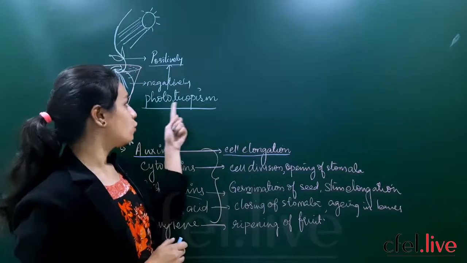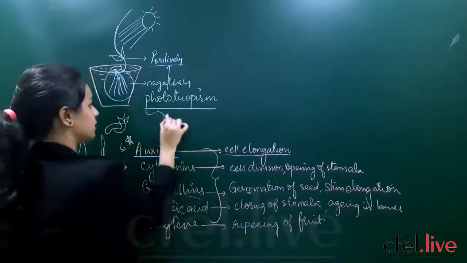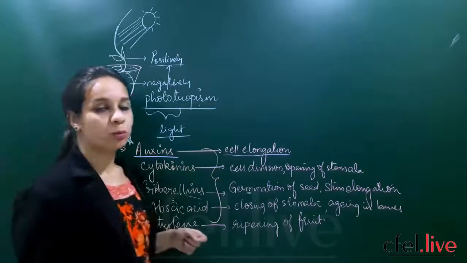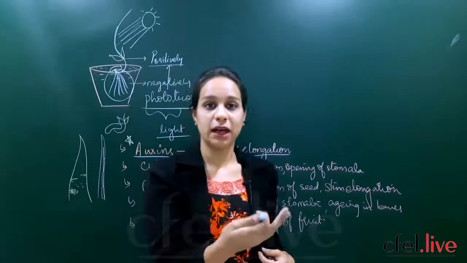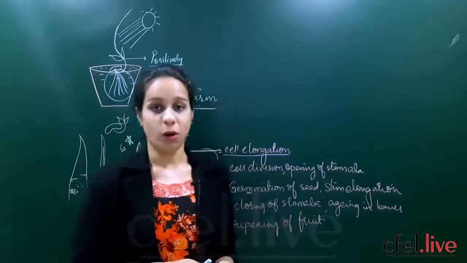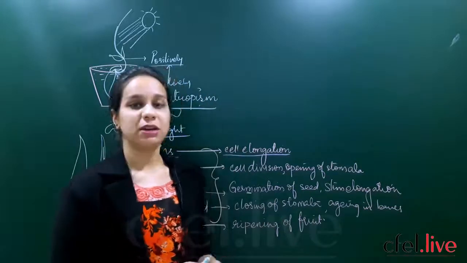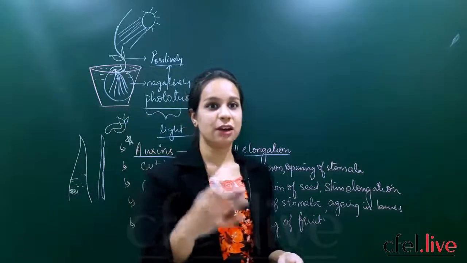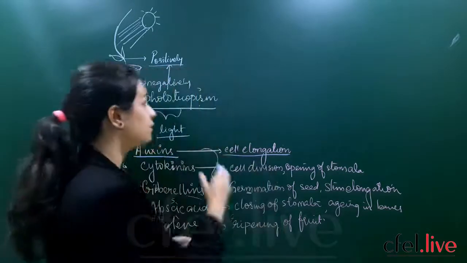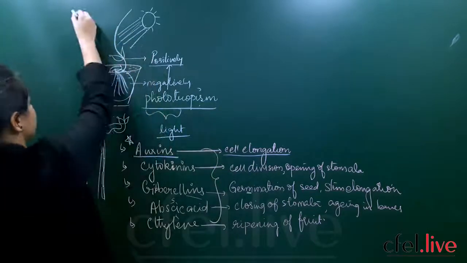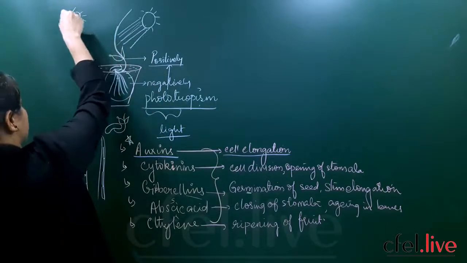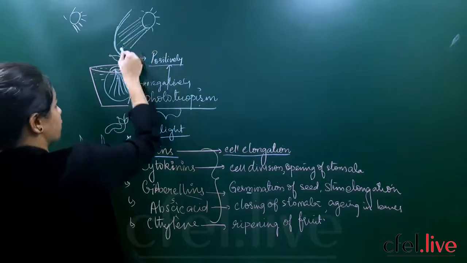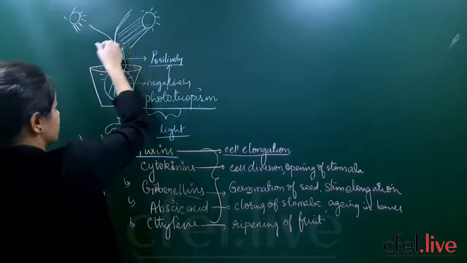So what do you mean by phototropic? Photo is nothing but light. Tropic is nothing but movement of a plant or response of a plant towards the intensity of light. So this is a small experiment we have conducted, and we have seen that whenever the rays are falling on a plant, there will be a bending. For suppose now if the rays are falling from this side of a plant, what will happen? The plant will show this side. Suppose it is falling from this side, the plant will grow like this. Yes or no, children?